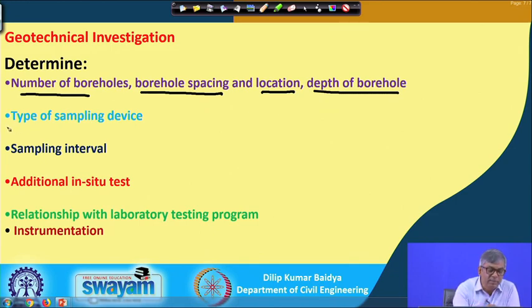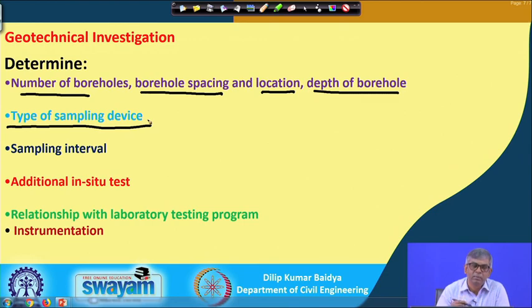Then type of sampling device; you have to fix what sampling device will be used. If you want to find out an undisturbed sample, the sampling method is different. If you want to collect a disturbed sample, the sampling method will be different, and different sampling devices are there which can give you the undisturbed sample. That also we will discuss later on.